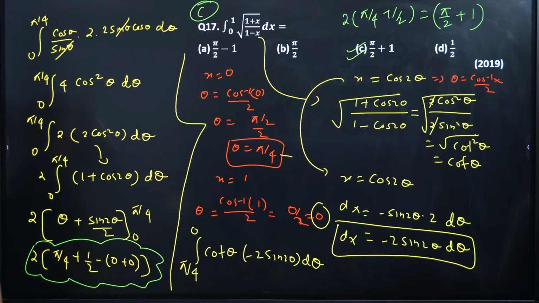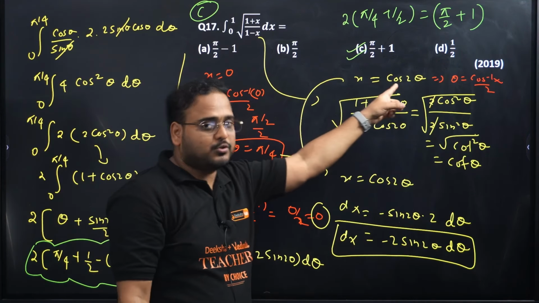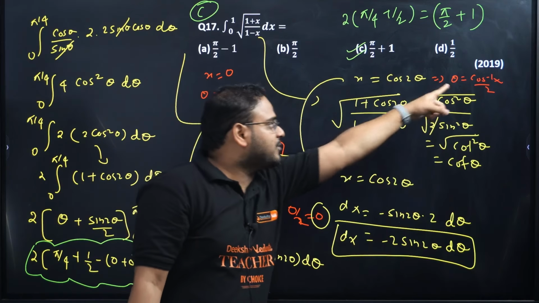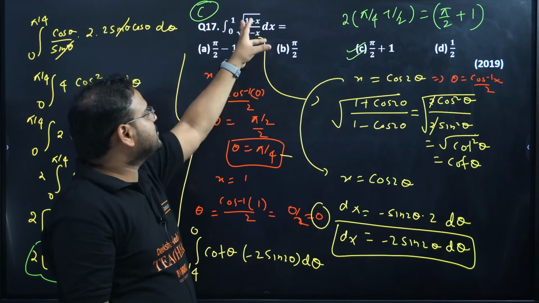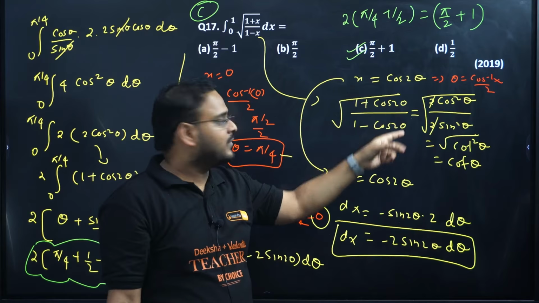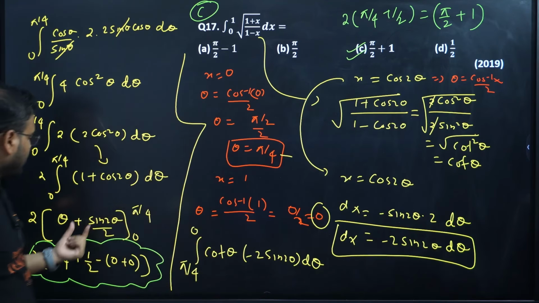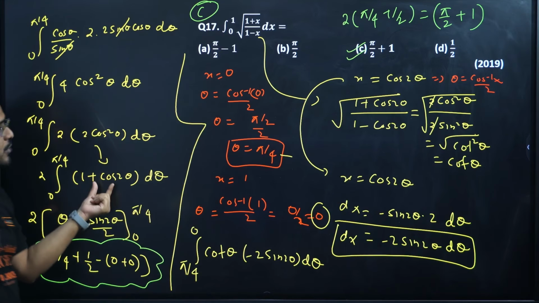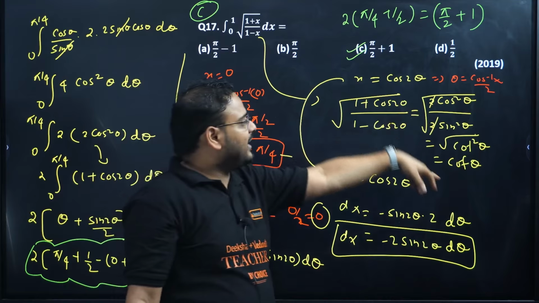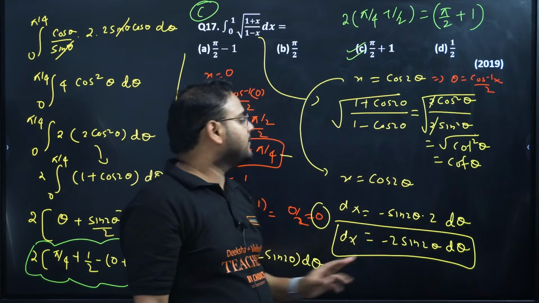Please check. So the first step was to get the x substitution as cos 2 theta. Take theta value from there as cos inverse of x by 2. I used this 1 plus cos 2 theta formula, I got 2 cos square. Same I've used over here also, 2 cos square as 1 plus cos 2 theta. So then I got this value simplified as cot theta.